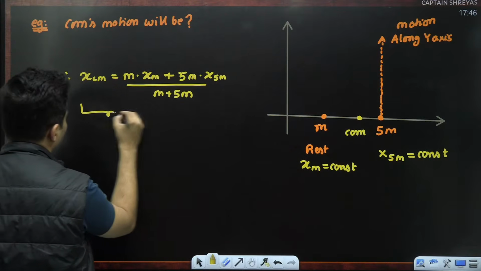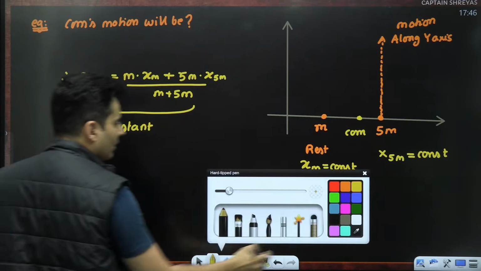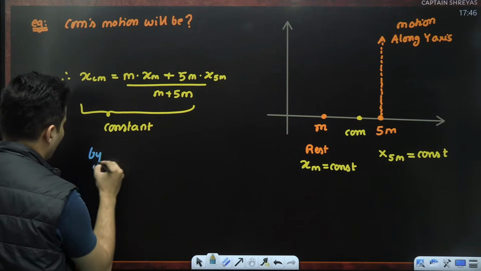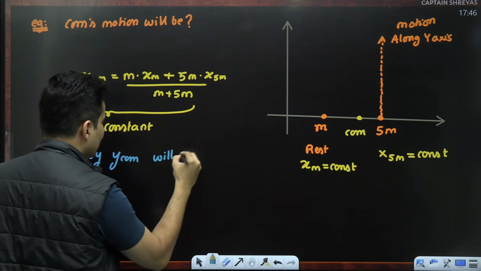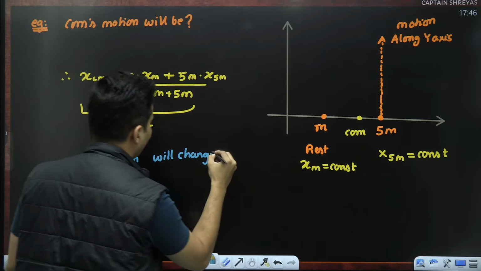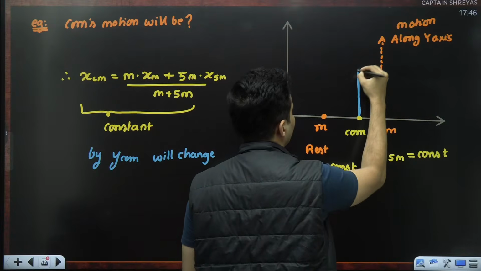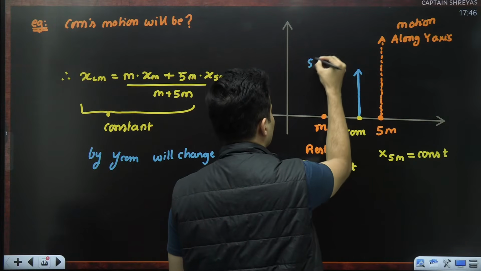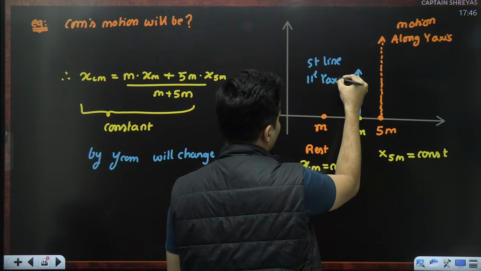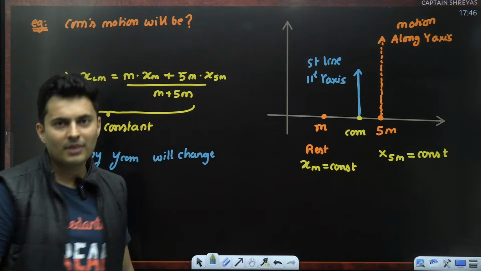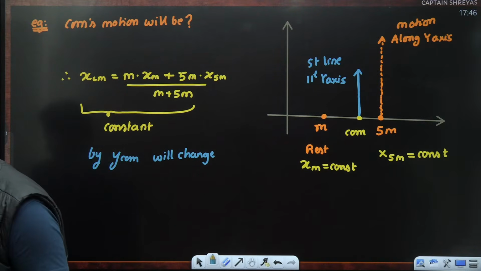So this whole thing was a constant. The only thing that changed was the y coordinate of the center of mass. If only the y coordinate changes, that means the center of mass moves in a straight line parallel to the y-axis. Definitely. Is that clear, everyone? So the path taken by it is path number 1.